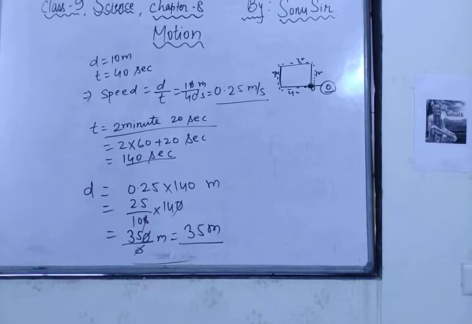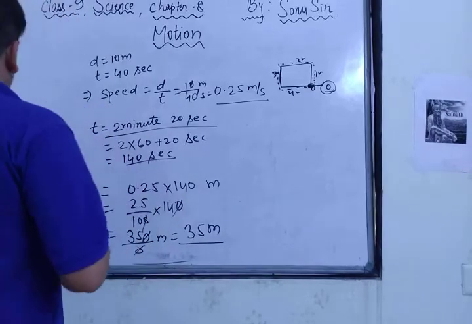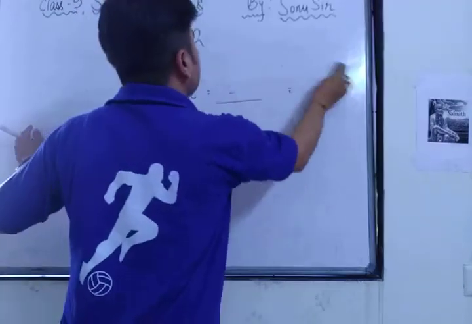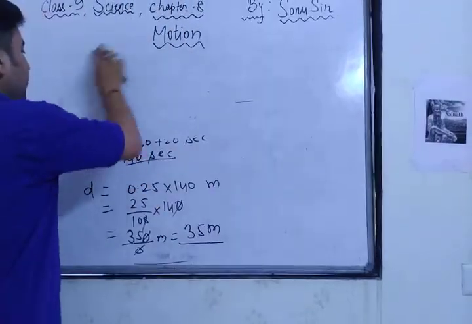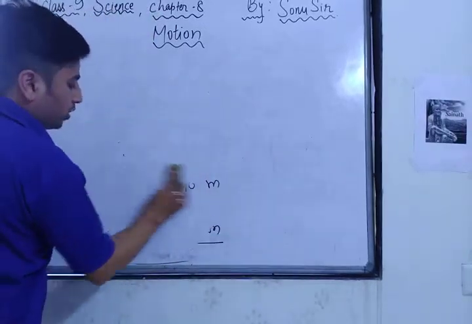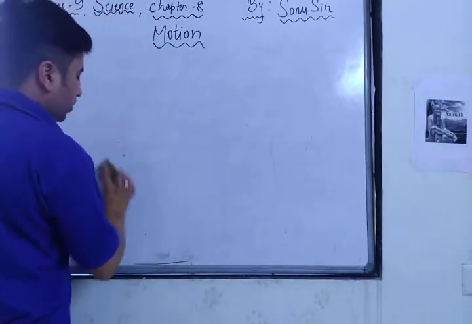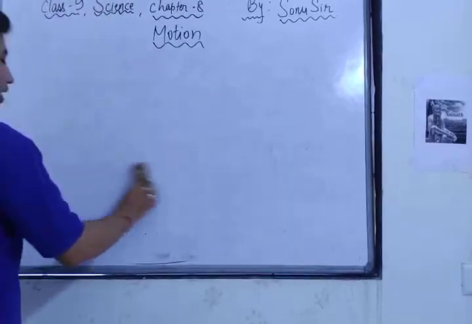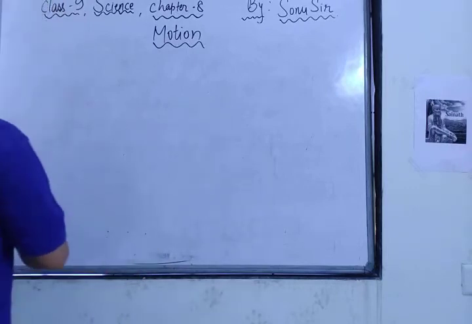Now if I talk about uniform and non-uniform motion, can you tell me what is uniform motion and non-uniform motion? Uniform motion means an object which travels an equal distance in equal intervals of time. And non-uniform motion means either unequal distance or unequal interval of time.